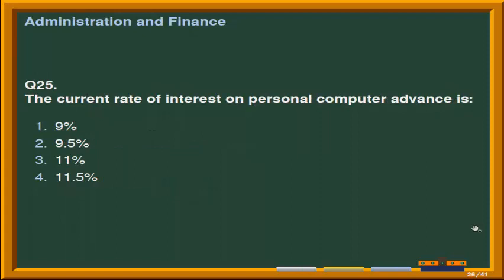Next question is, the current rate of interest on personal computer advance is. Given options are number 1, 9%. Second option is 9.5%. Third option is 11%, and the last option is 11.5%. Correct answer is option 4, that is the current rate of interest on personal computer advance is 11.5%.